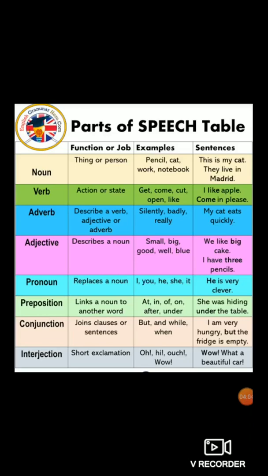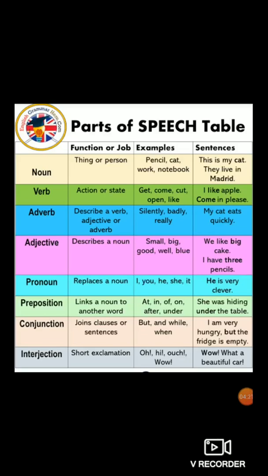Conjunction. A conjunction joins two words or two sentences. Conjunctions are joining words: and, but, while, when, because. These are examples of conjunctions. Where sentences are given.